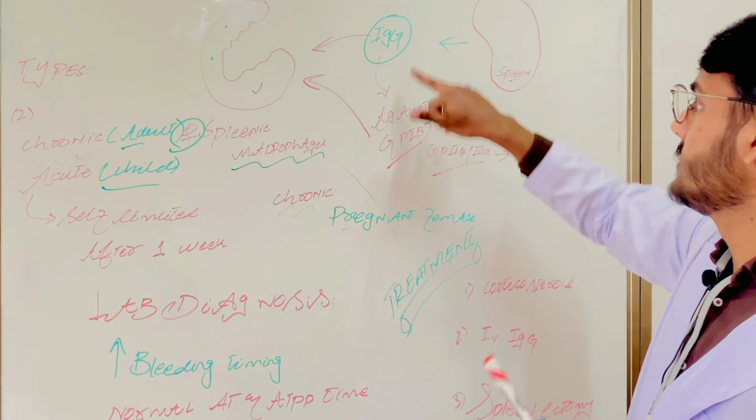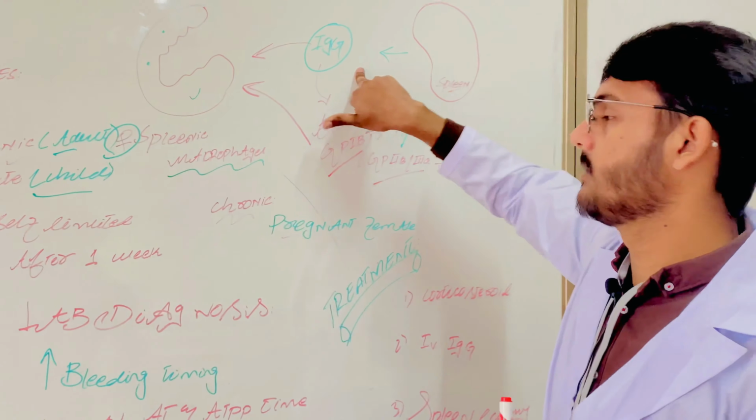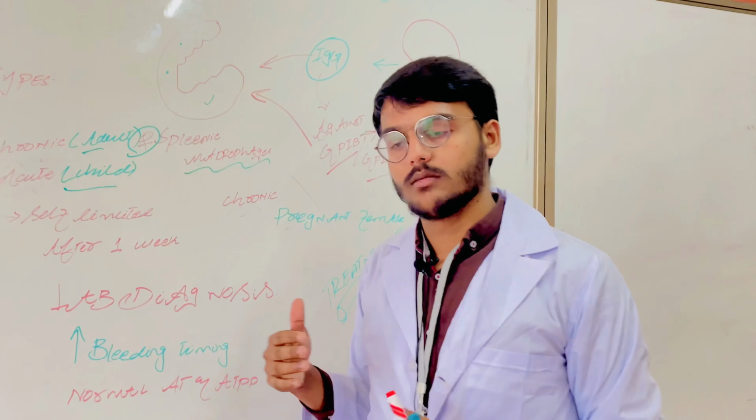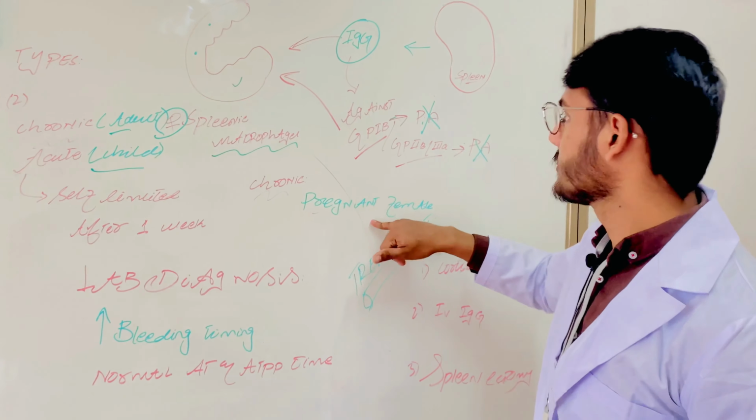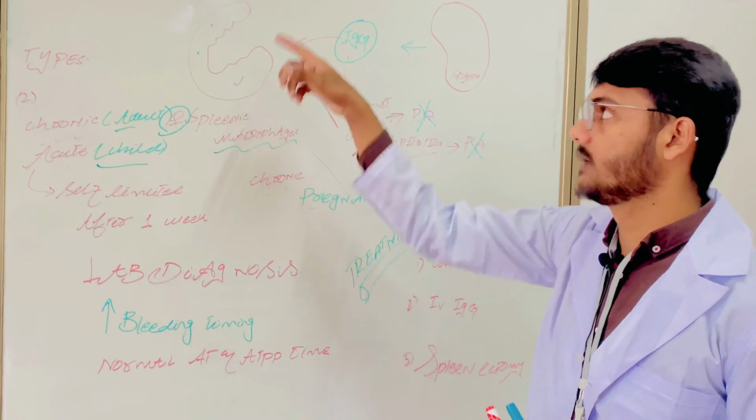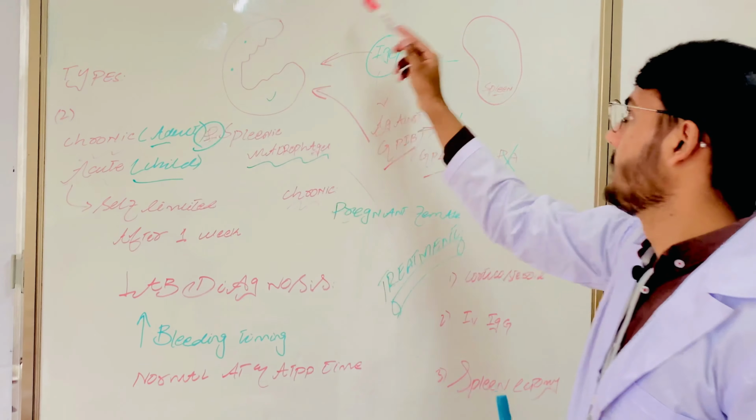As we know, IgG is the only antibody which crosses the placenta, transferring from the mother to the fetus. It may transfer to the fetus and cause ITP, idiopathic thrombocytopenic purpura.